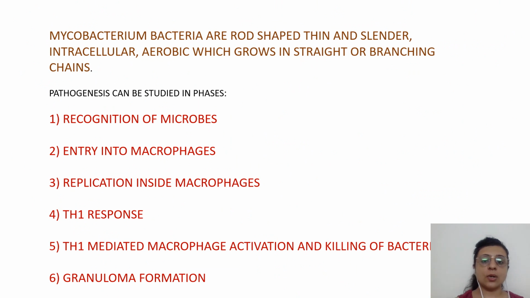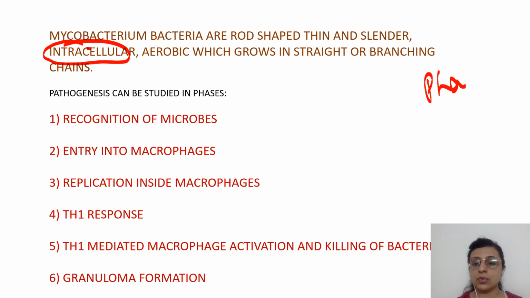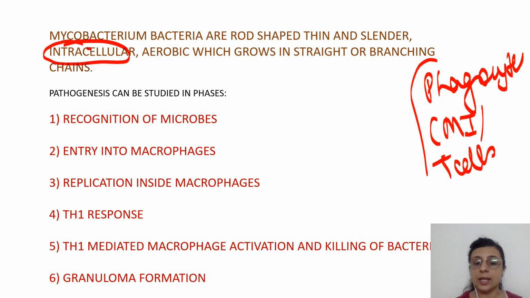So we'll see next, they are rod-shaped, thin, slender, intracellular bacteria. Since they are intracellular, can you remember the two important components responsible for containment of this infection? Phagocytes and cell-mediated immunity, or T cells. Right? So first the microbe will be recognized with the help of toll-like receptor 2.